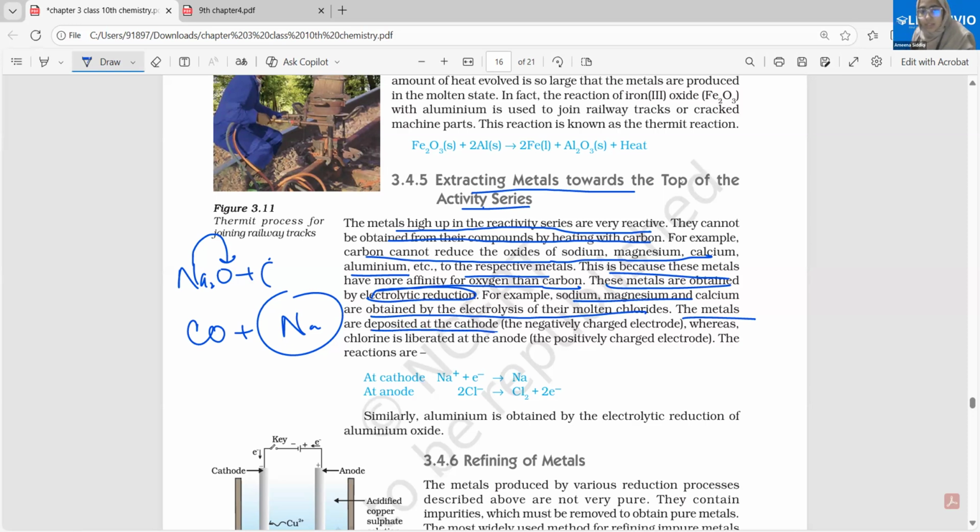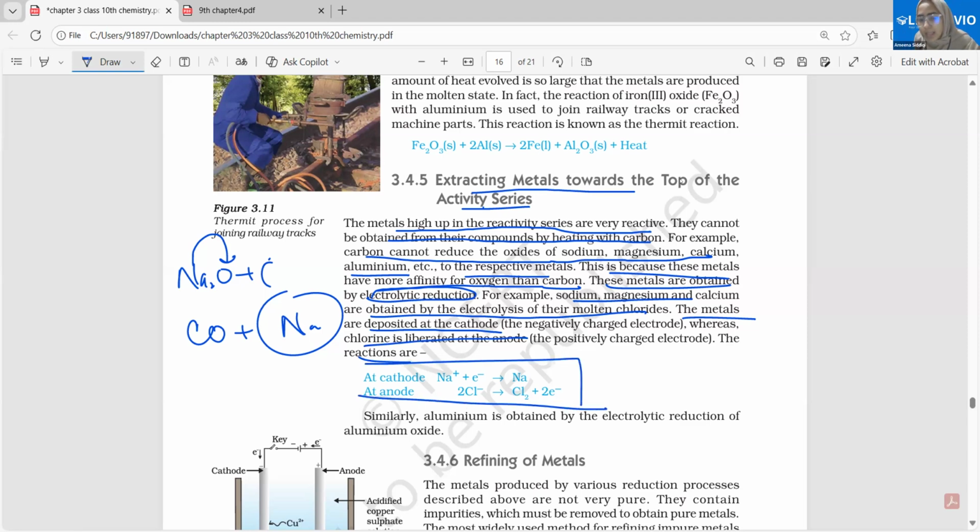The metals are deposited at the cathode. Very important question. Again, one more question. In the electrolytic reduction, on what electrode is the pure metal deposited? That is the cathode. Metal is deposited on the cathode, whereas the chlorine is deposited on the anode. The chlorine is liberated at the anode. The reactions are the important reactions.